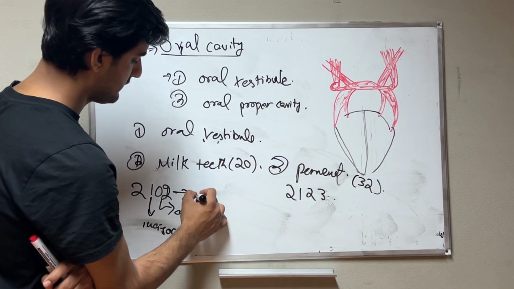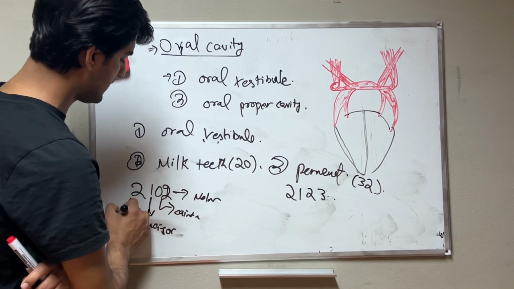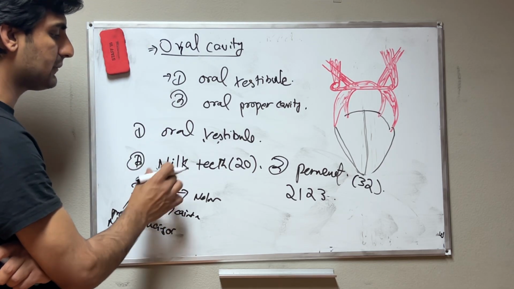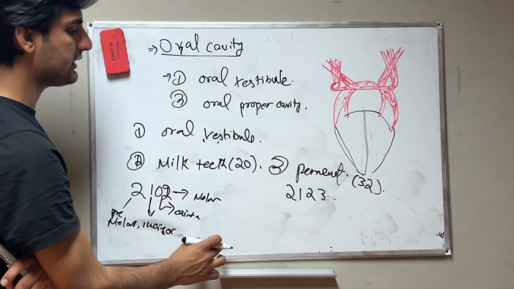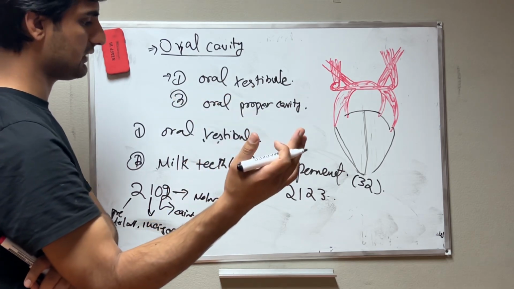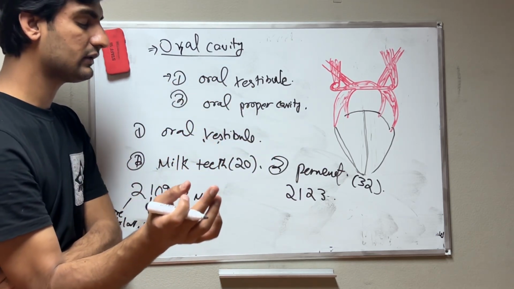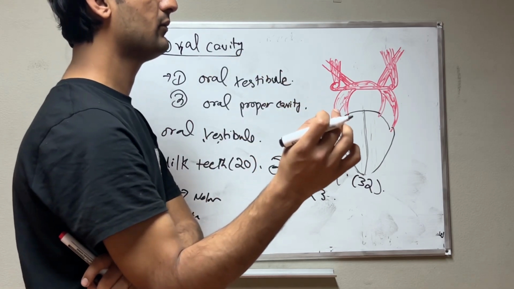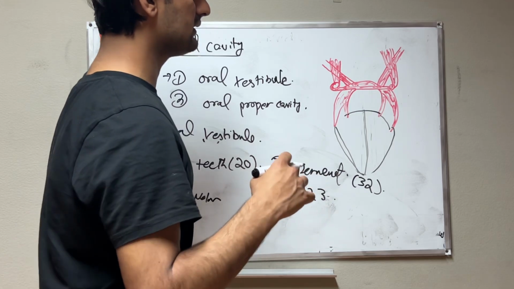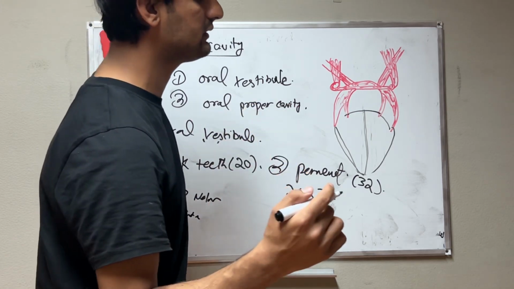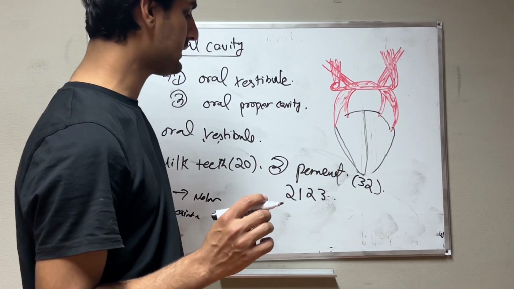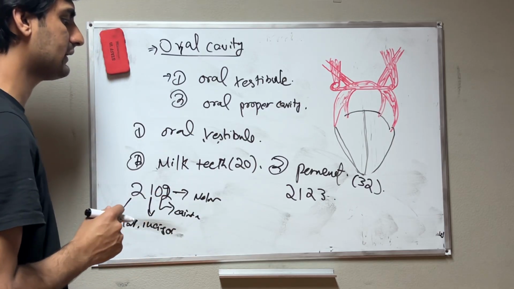And we have molars. These teeth are converting into permanent teeth after 6 to 7 years of age and continue. And the wisdom teeth, the third molar teeth, appear from 17 till 25 years of age.